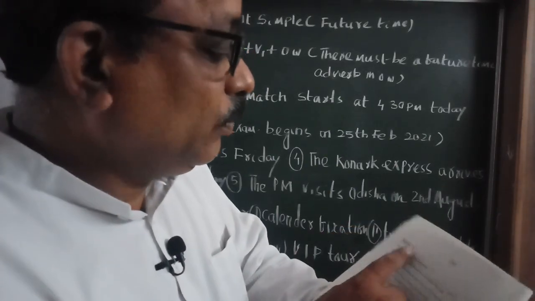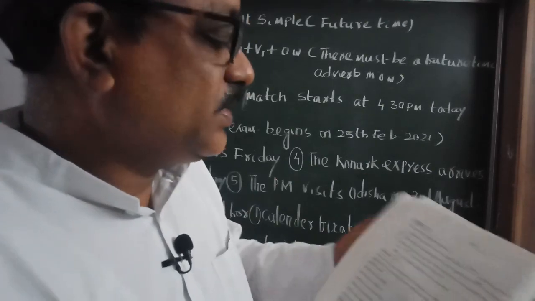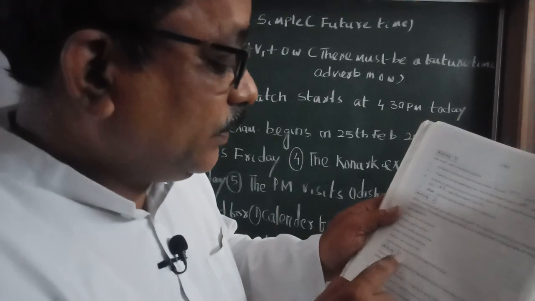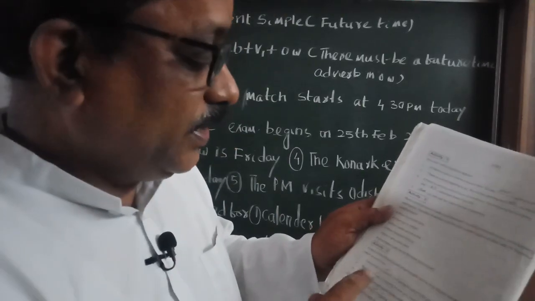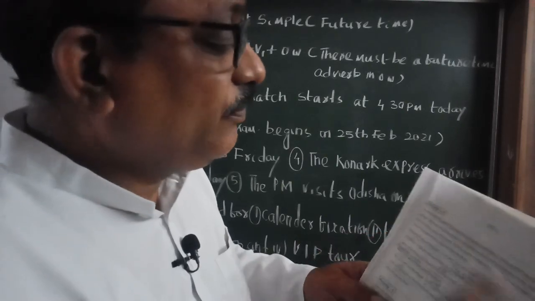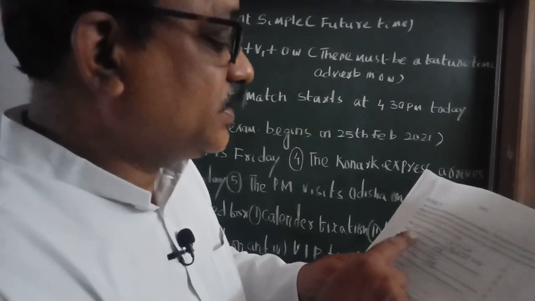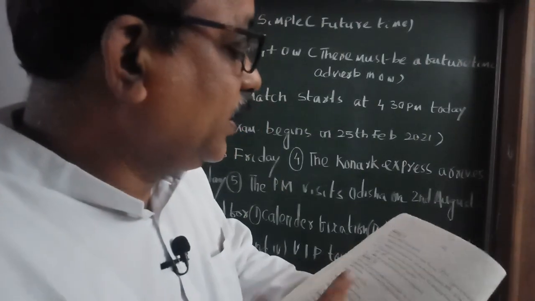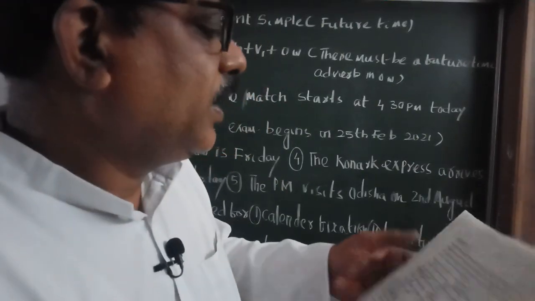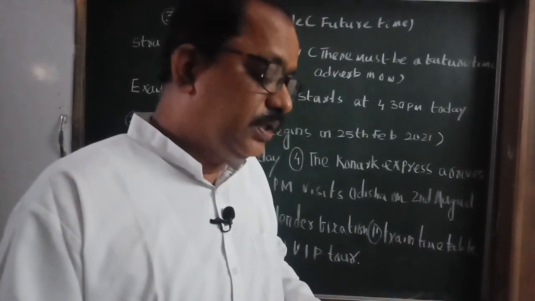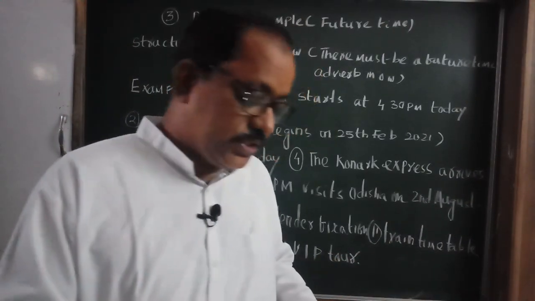Do activity 1 of page 10, based on will and shall. Don't do activity 2. Then activity 3 of page 10, it is also the use of will and be going to. And activity 4 of page 11, it is based on be going to and will/shall. Do these 3, activity 1, 3 and 4. After you have done the activities, I will give you the answers.